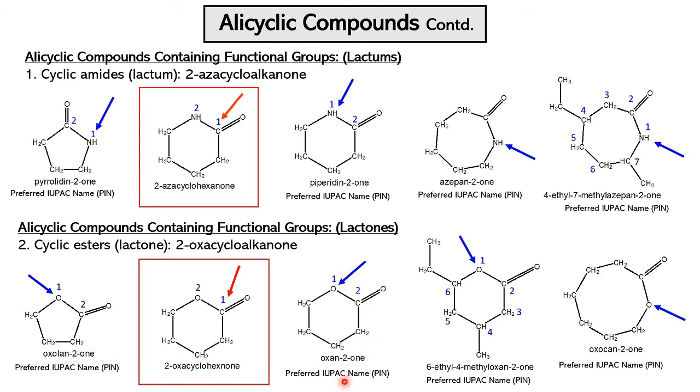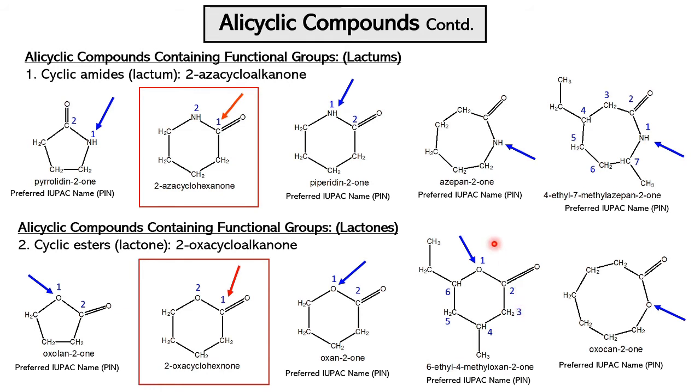And this molecule name is oxan-2-one, that is an oxane molecule containing a ketone group at second position. If in place of CO there is a CH2, this molecule is called oxane, but here the molecule contains CO in place of CH2, so it is called oxan-2-one. And here, this is similar to this one, but this molecule has substituents ethyl and methyl.